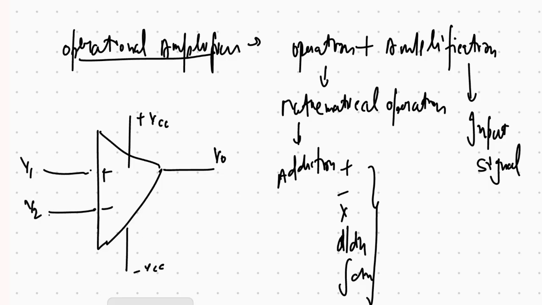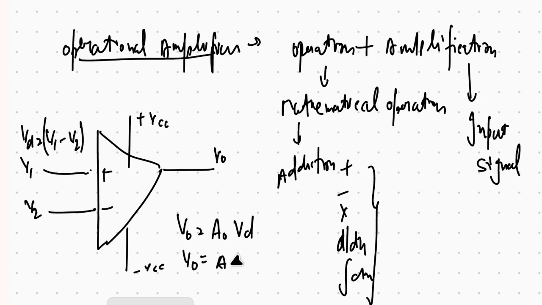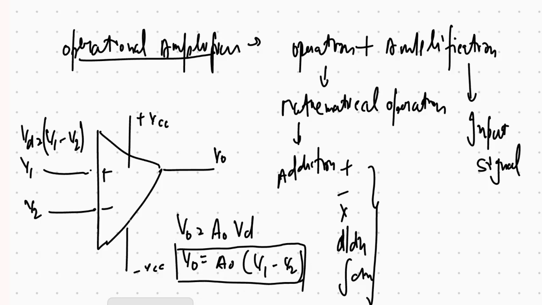There is V1 and there is V2. The V output is equal to A naught, which is gain, times VD, which is the difference between these two voltages. So V output we can write as A naught times (V1 minus V2). So this is our output voltage. The larger the difference between the non-inverting and inverting terminals, the larger the output voltage. So it amplifies the difference between the input voltages. And this A naught is gain.